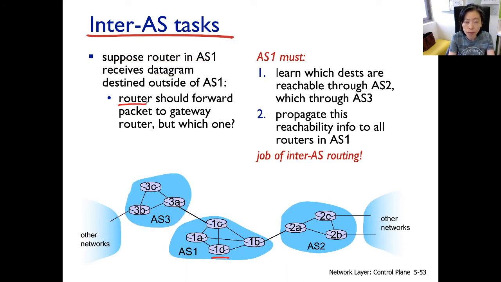So this router will actually have trouble judging, right? Among the two gateway routers, 1C and 1B, which one should 1D pass the packets to, so that these gateway routers will be able to pass further to the neighboring router along the shortest path to the destination?